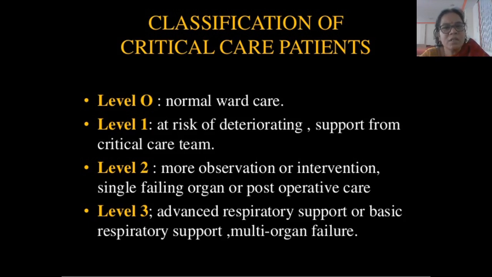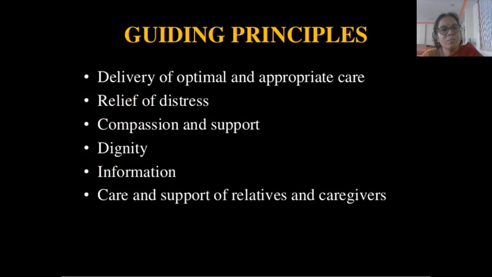These patients can be divided into different levels. Level 0 is where the patient can be provided care in normal wards. Level 1 is for those at risk of deteriorating, with support from the critical care team. Level 2 is for more observation or intervention, single failing organ or post-operative care. And level 3 is where advanced respiratory support or basic respiratory support and multi-organ failure are there. Then level 3 care is to be provided to the patients.